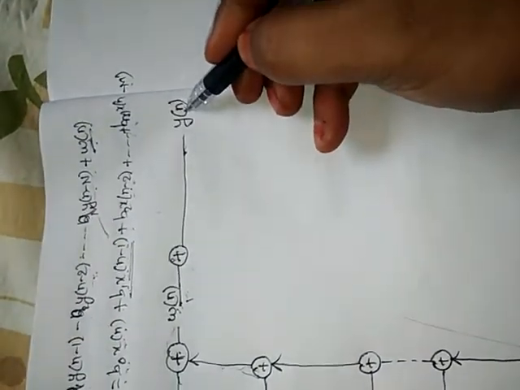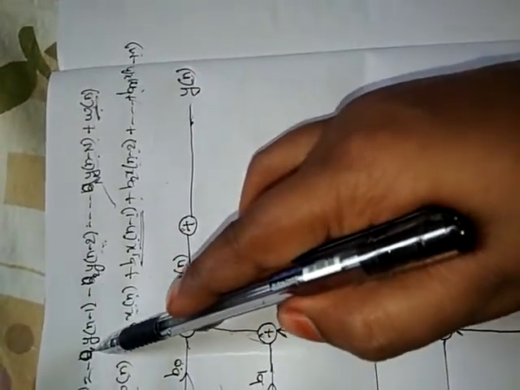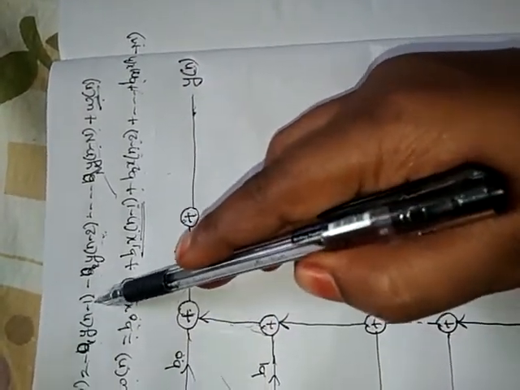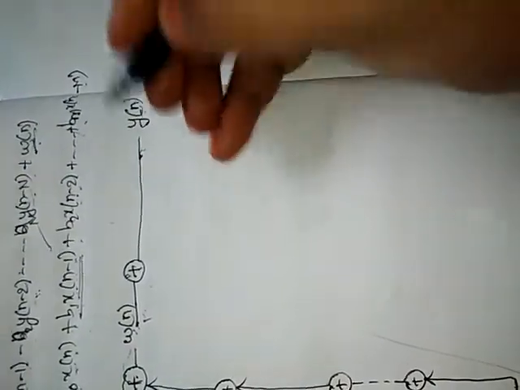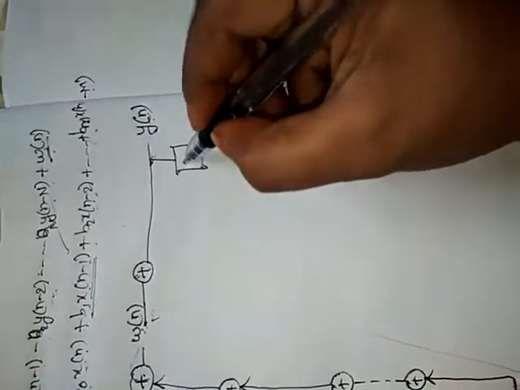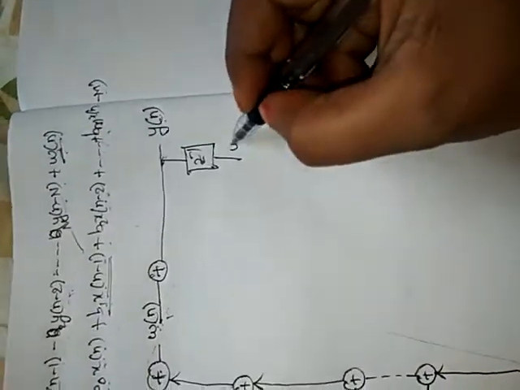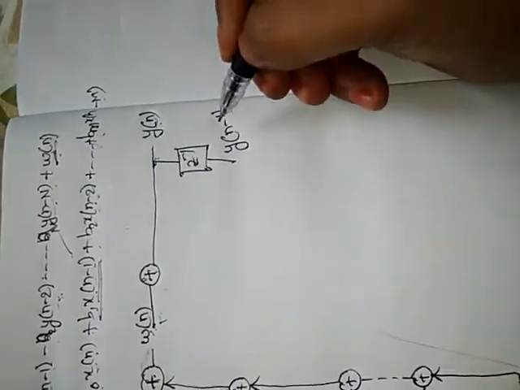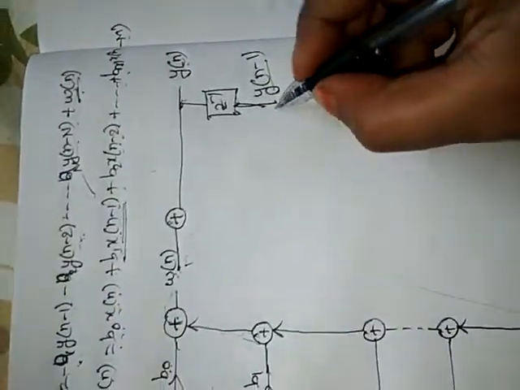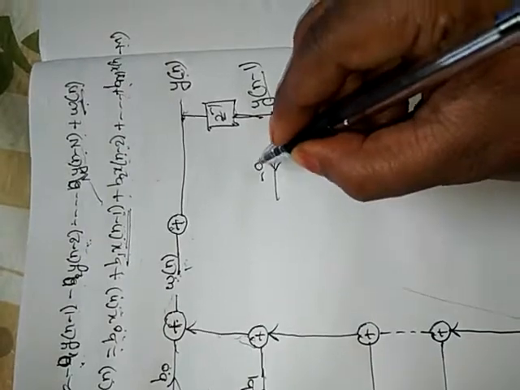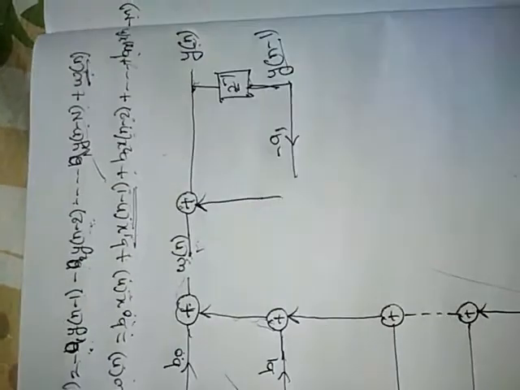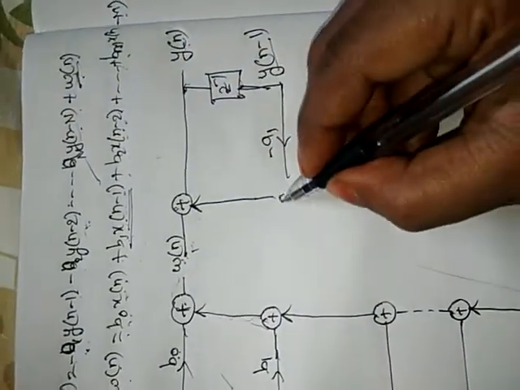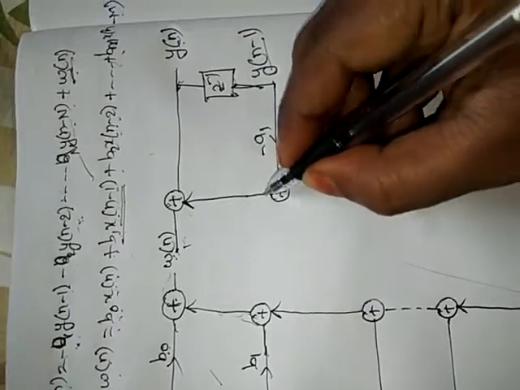Next see, y of n equal to minus a1 y of n minus 1. Y of n minus 1 will be obtained by applying Z inverse to the y of n. So here I am applying Z inverse to the y of n, then we got y of n minus 1. Okay, so y of n minus 1 is multiplied with minus a1, and that is added.